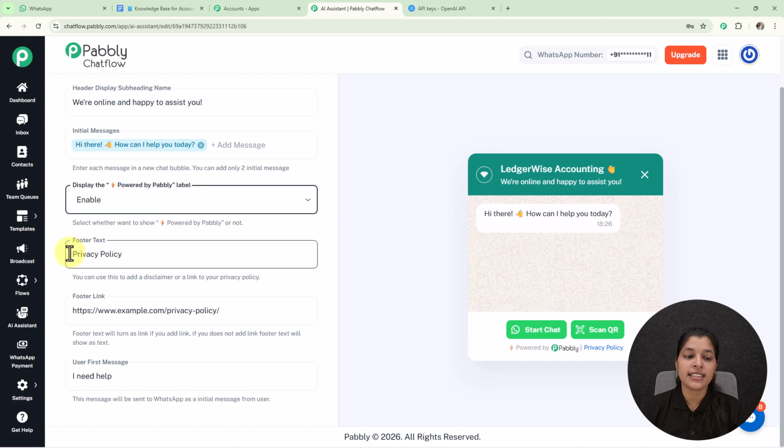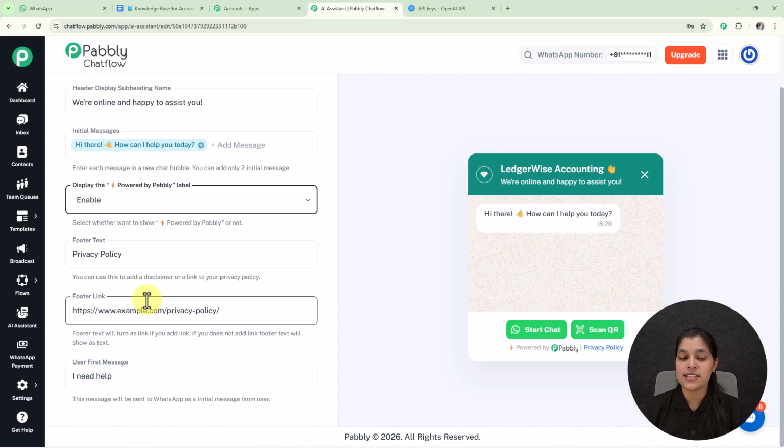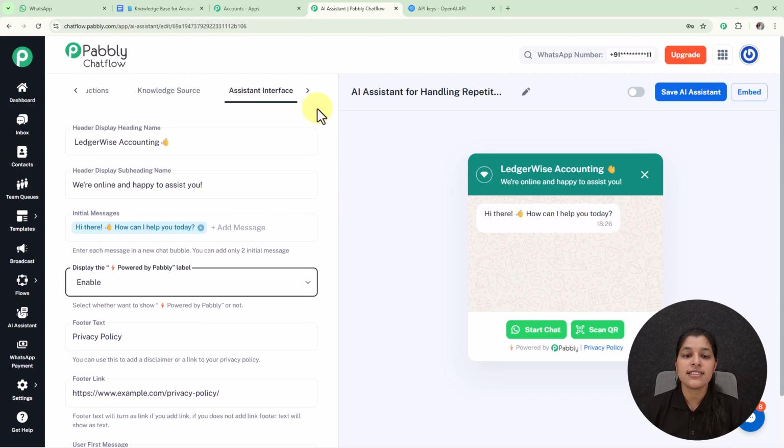And now we are getting this option for entering the footer text. So here you can enter the footer text according to you, and now we are getting this field for entering the footer link. So you can even provide the footer link as well. And at last we are getting this field for entering the user's first message. So this is the message which will be sent to WhatsApp from the user side. So with this we are done with our assistant interface as well.